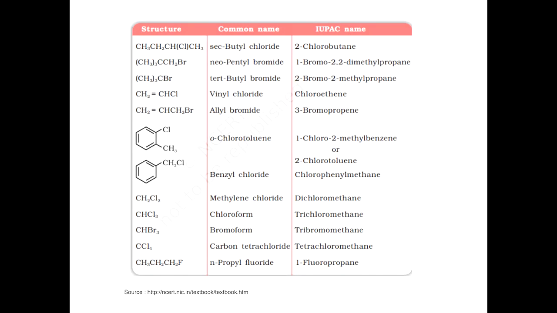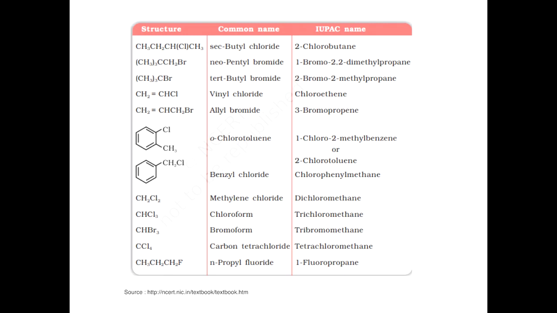Now we have a list of different organic compounds having common names and IUPAC names. This table is obtained from the NCERT textbook part 2 chemistry. You can refer to this table from part 2 chemistry, chapter haloalkanes. Now these are the different structures and these are common and IUPAC names. For example,